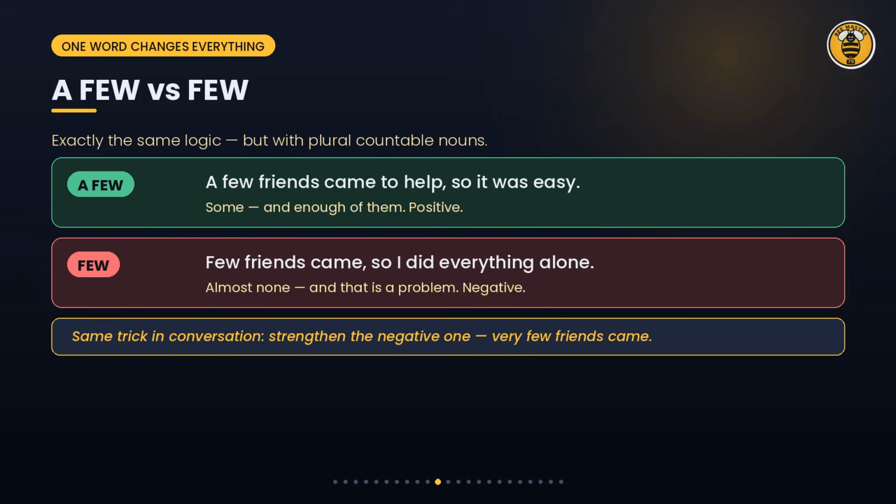A few and few work in exactly the same way, but with plural countable nouns. A few means some, and it is enough. Few means almost none, and again the feeling is negative. A few friends came to help, so it was easy. Few friends came, so I did everything alone. And once more, in conversation we usually strengthen the negative one. Very few friends came.